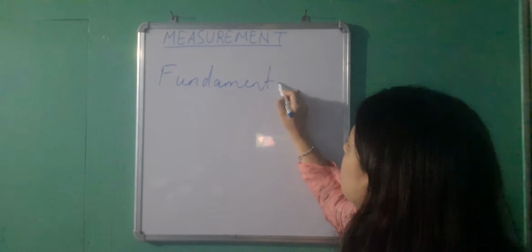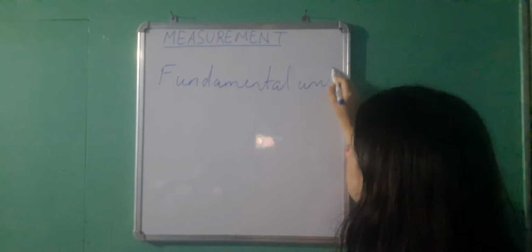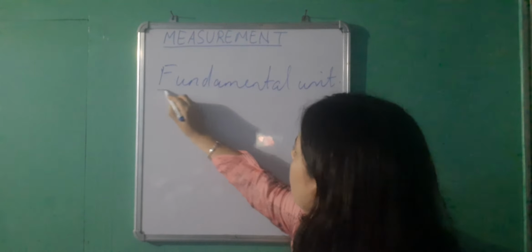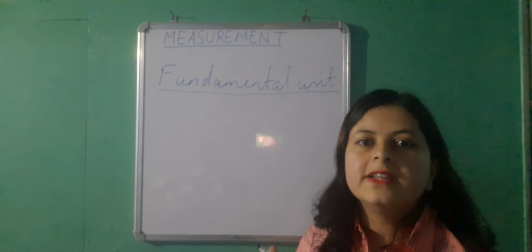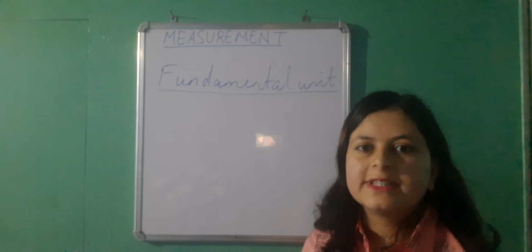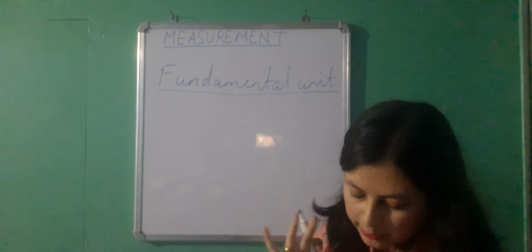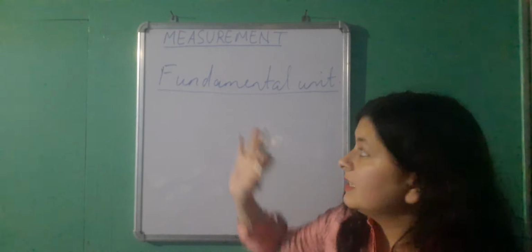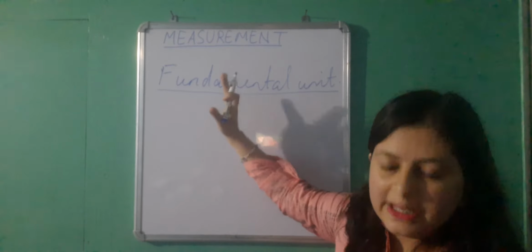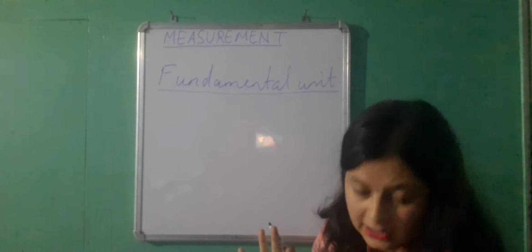Fundamental unit. Now, the name itself suggests fundamental. It does not need the help of any other unit for its expression. So, fundamental or basic unit is that which is independent. It is called fundamental because it is independent of any other unit.